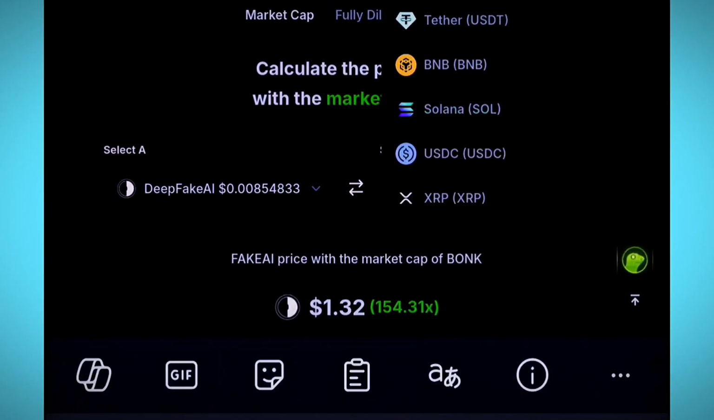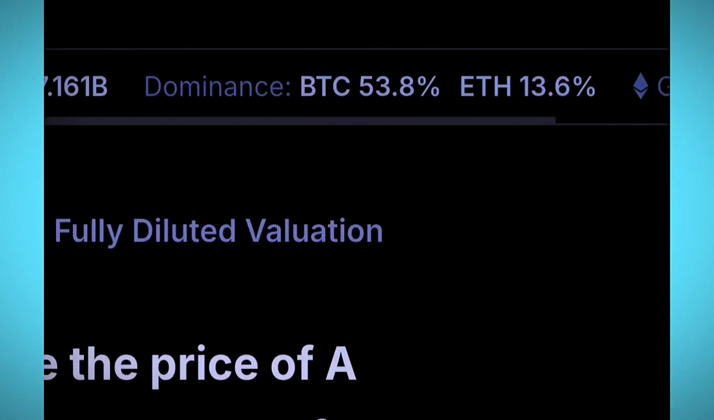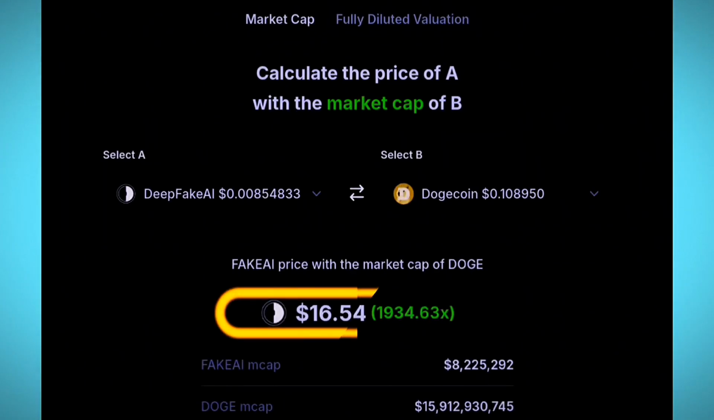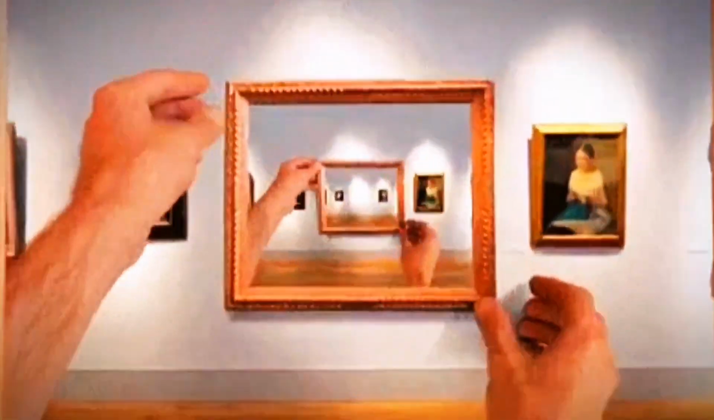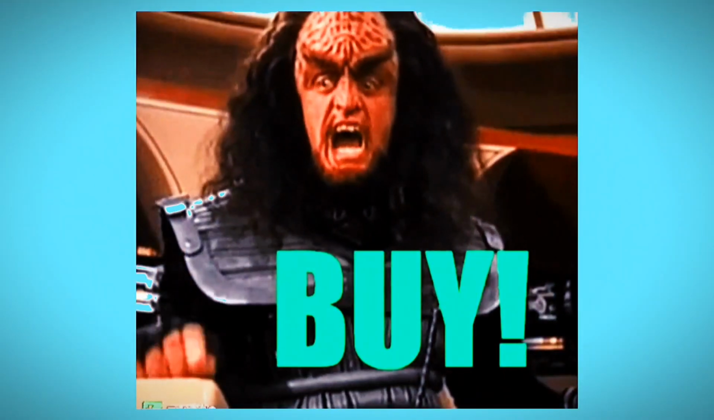So if deepfake was to garner money and grow up to the market cap of Dogecoin, what price would it go to in order to attain that one? So this one would make deepfake grow up to $16.54, which is almost 2000x. So you can see with this comparison, you can actually have a clear picture of how much this token would even grow up to, instead of just basing your investments on hope.